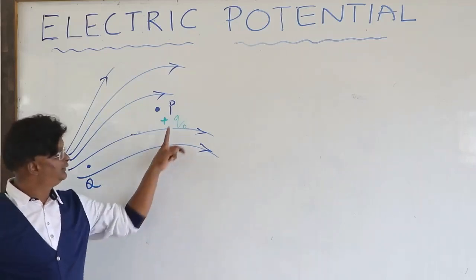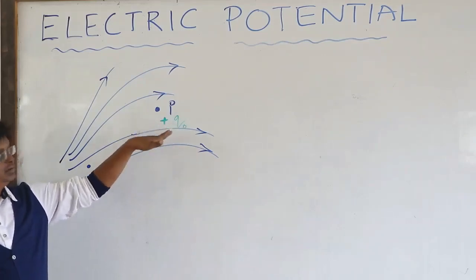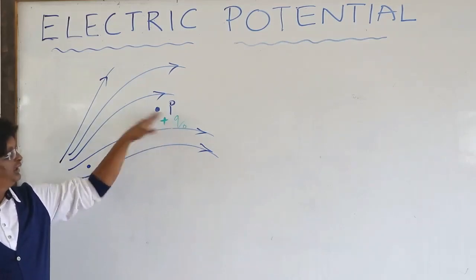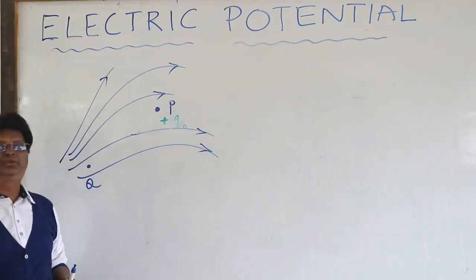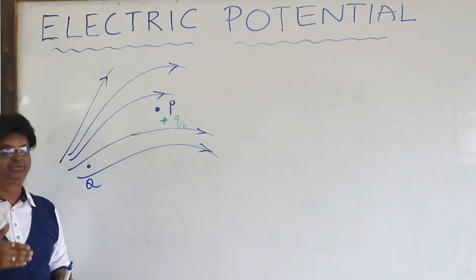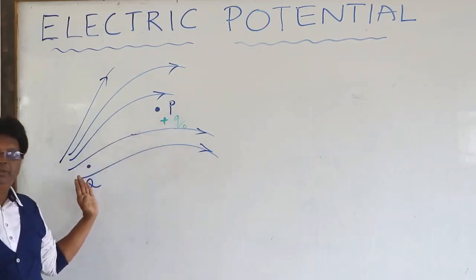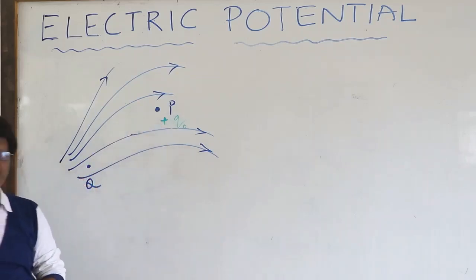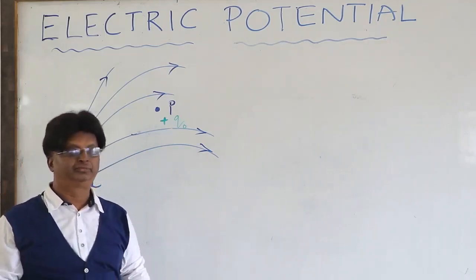Now remember here, the charge that we have taken is a positive charge, and we are displacing this charge against the field. Whenever the case of potential energy arises, I have told you, we take the case of against the field, against the force. Here also, P to Q, it is displaced against the Coulombic force.